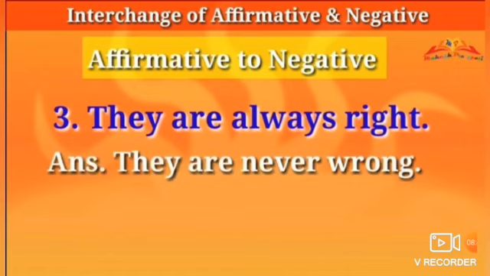Now if you write right, then the meaning of the sentence will change, but we should keep the meaning the same. So to keep the meaning the same, we will write the opposite word for the main word right. They are always right. They are never wrong. The meaning of both sentences is the same.